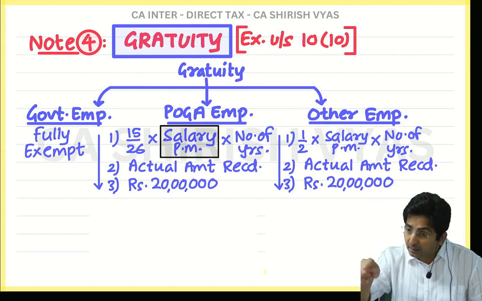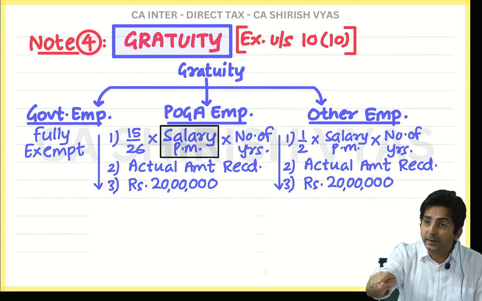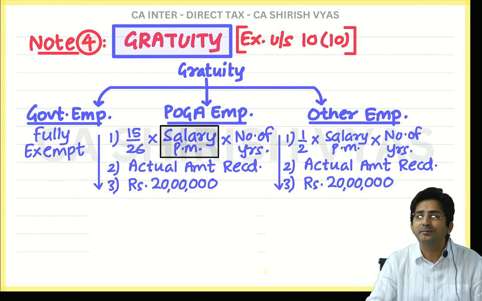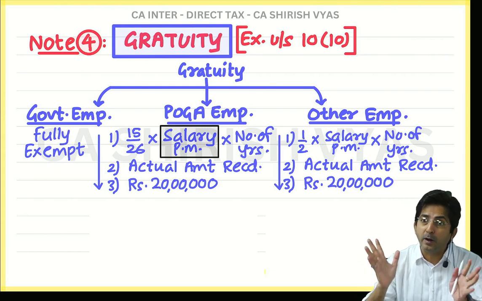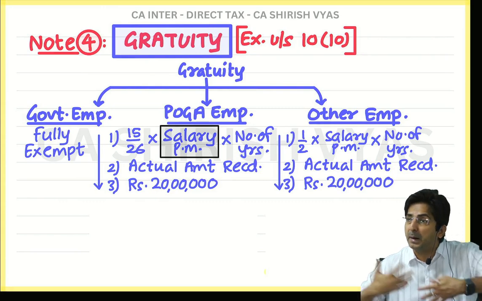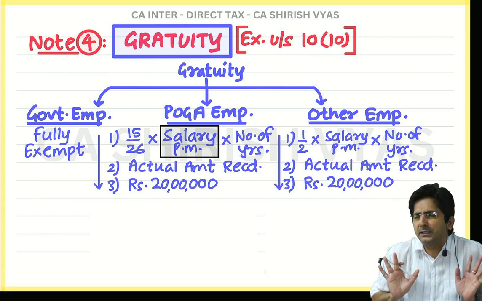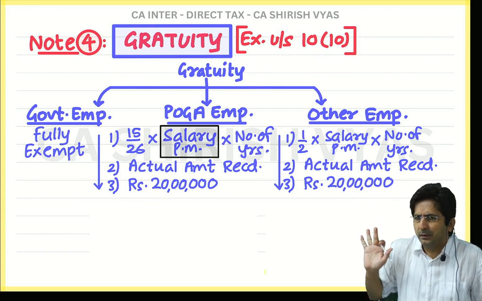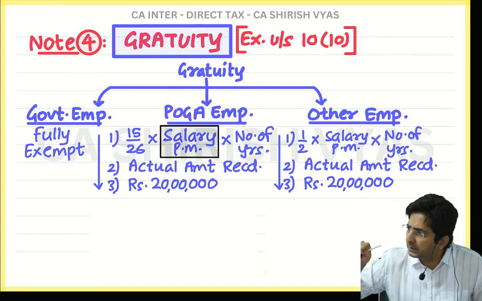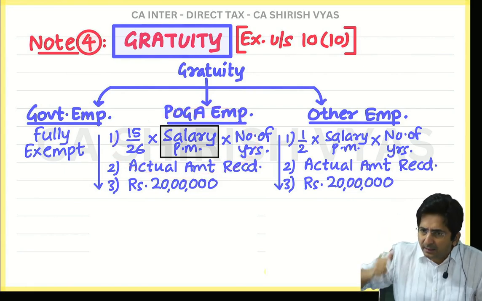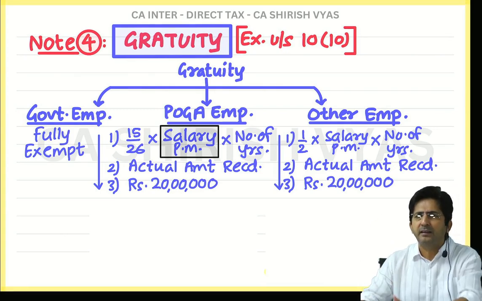Whether DA is in terms or not in terms, we will consider both. This way, the employee will get more amount. Please understand the feeling. Time and again you will feel POGA is trying to favor and is being partial to employees. See, if the law would have been like this, in terms, in formula, not in terms, no. No means the amount will become small and employees will receive small. But the Act doesn't want that employees should receive a small amount. The Act is favoring employees.